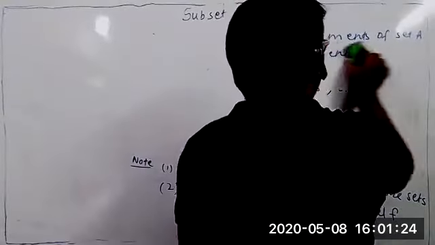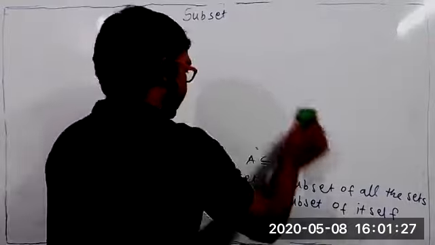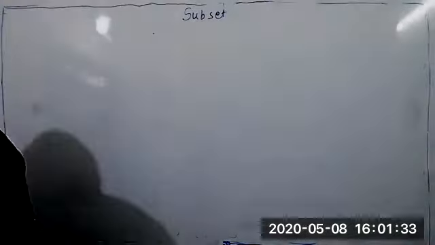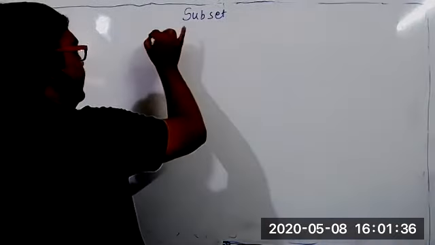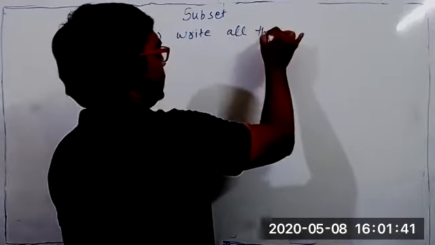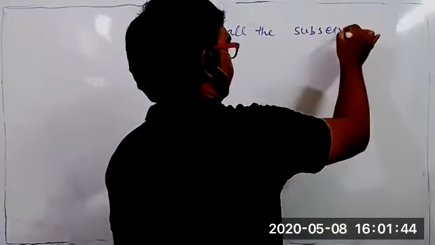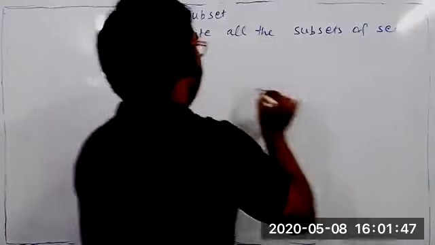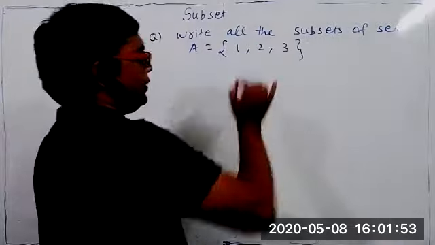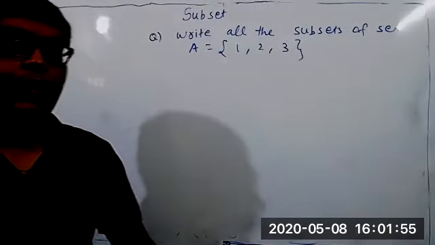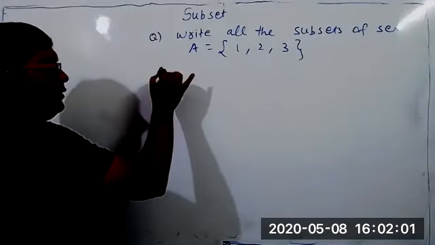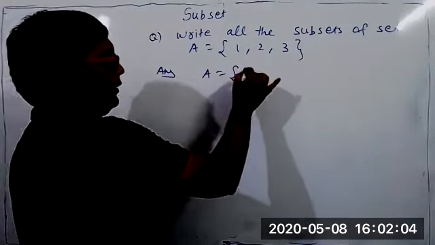Now, I will write all the subsets of one set. I'll write one example. Suppose the question is, write all the subsets of set A is equal to {1, 2, 3}. You can also write the question. This is set A, {1, 2, 3}. I am going to write all the subsets of set A.